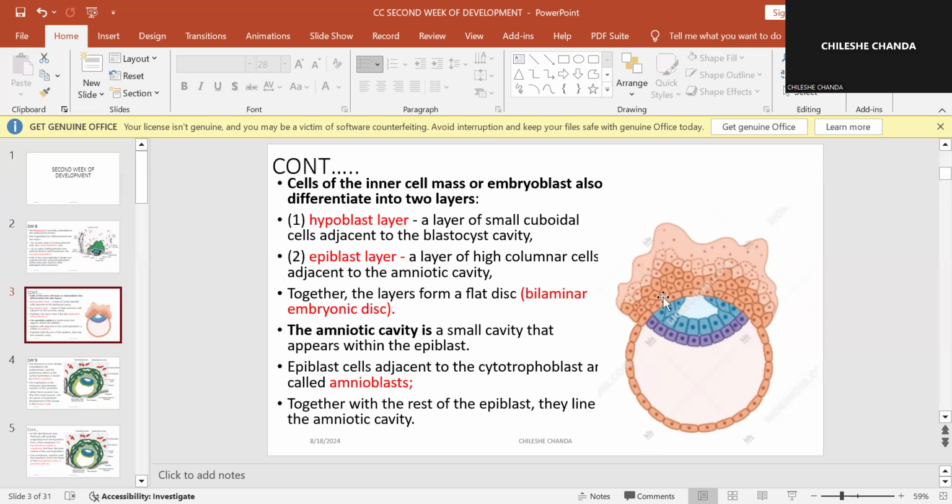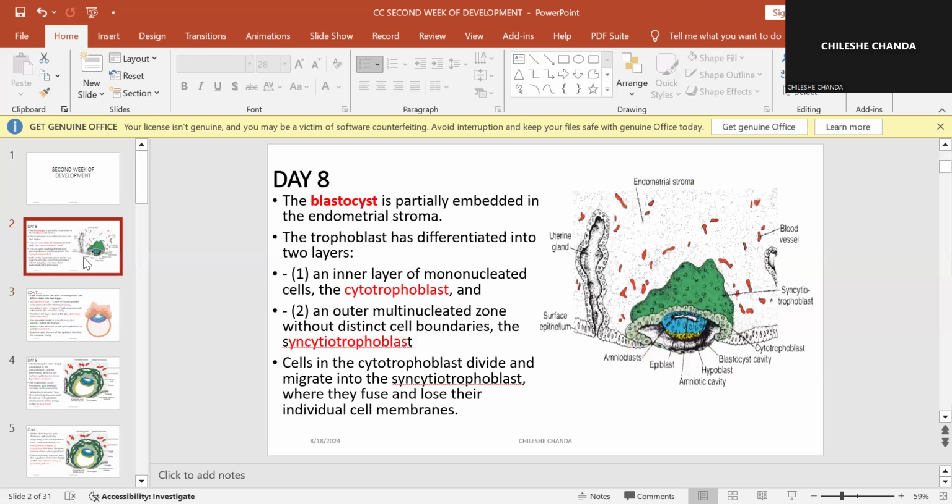And then we have another layer which remains inside, which maintains its properties of having cell membranes around the cells. Now that is what is known as the cytotrophoblast.